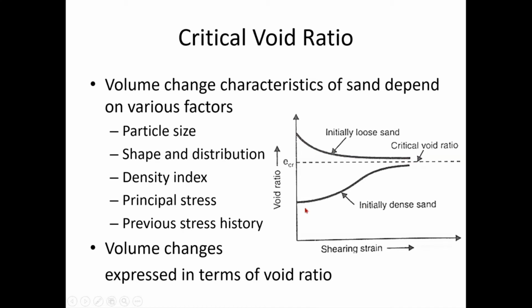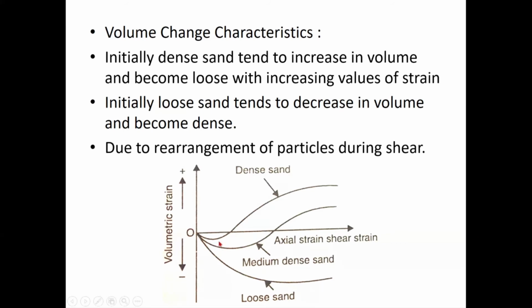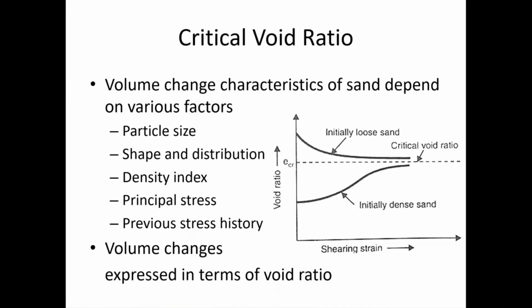And for initially dense sand, initially there will be a drop, as you can see here. There will be some slight, very small reduction in the volume. It's not very clear in this figure, but there will be a very slight drop here initially. But then after that, what happens? The soil dilates, isn't it? Dense particles roll over each other and they will slightly dilate. So you can see that the void ratio slowly increases.